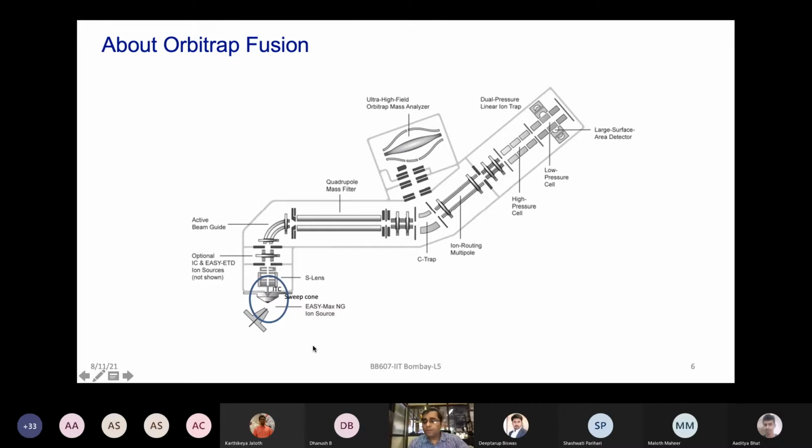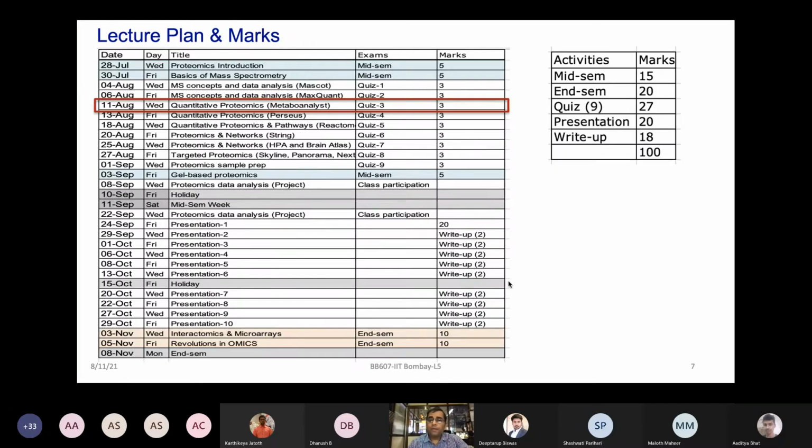And in the last class, I also gave you a little bit of the practical aspect of it, why the sweep cone, ITC, these become important to keep maintained and clean, how to calibrate the instrument. We also showed you methods like how to open the methods file, how to look at your LC gradient, as well as different parameters for the mass spectrometer. So all of that, I hope, is making all of you feel like you are doing experiments yourself and you're comfortable following up how data is being generated from the mass spectrometers, right?